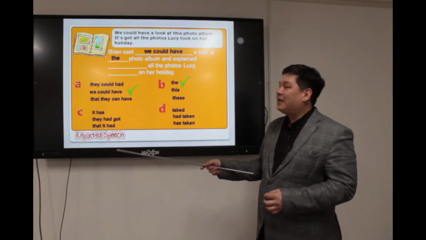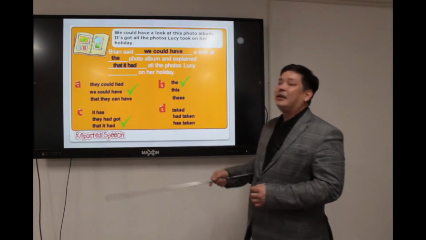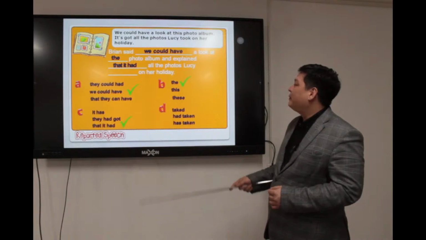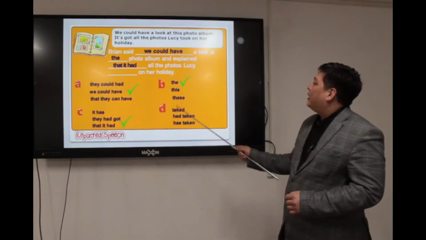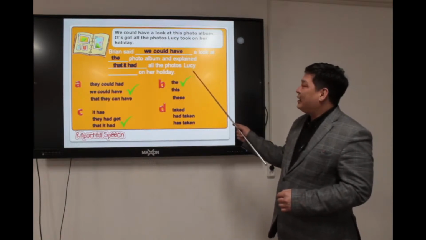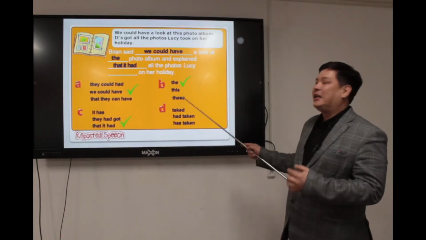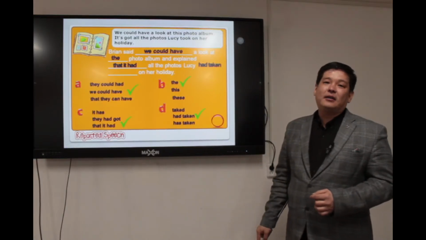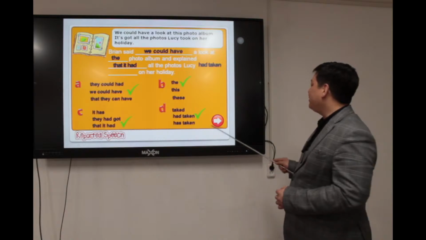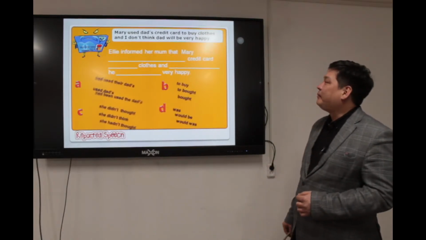This answer is incorrect. That answer is correct. And the last option in this sentence: all the photos Lucy had taken or has taken. Obviously it's had taken because of past perfect simple.